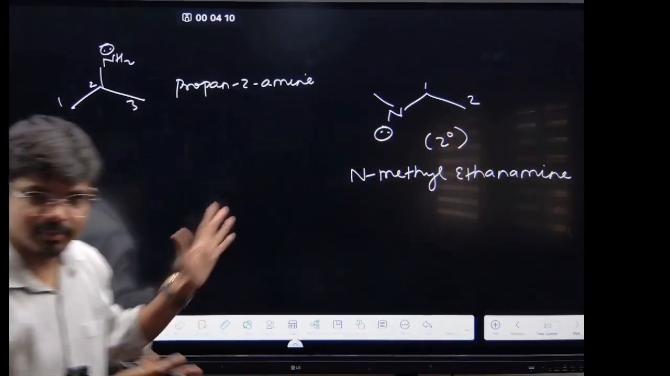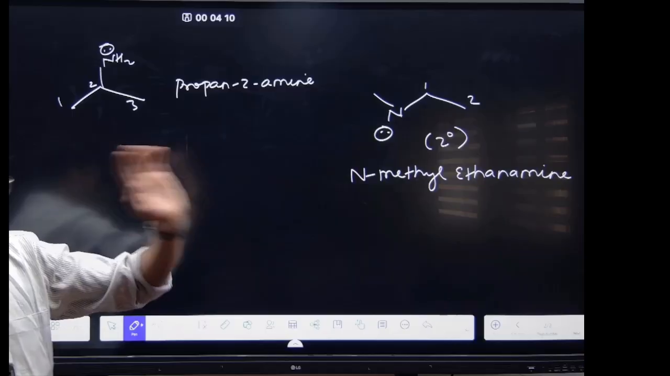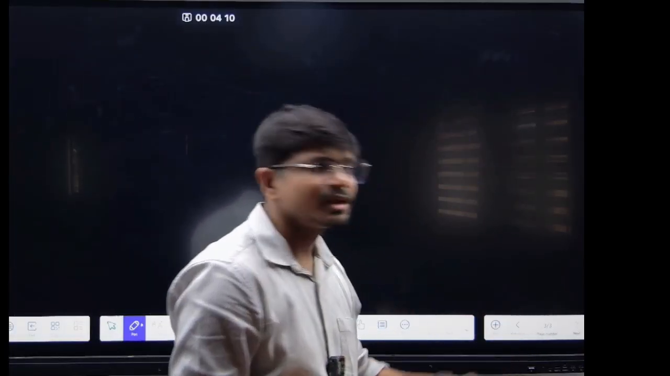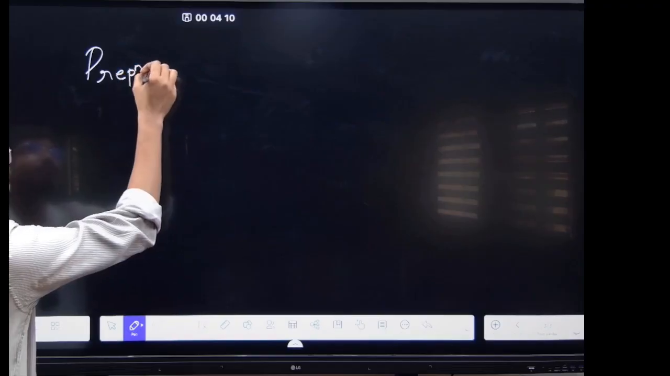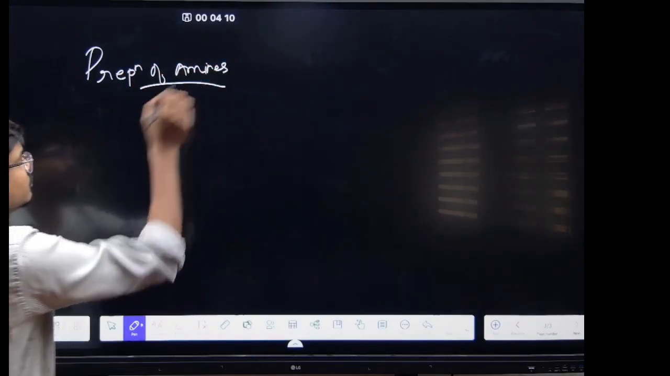Now it's done. The basic part is clear, right? Now coming to the second part, reactions. Now the preparation of amines. See here, the preparation of the amines.